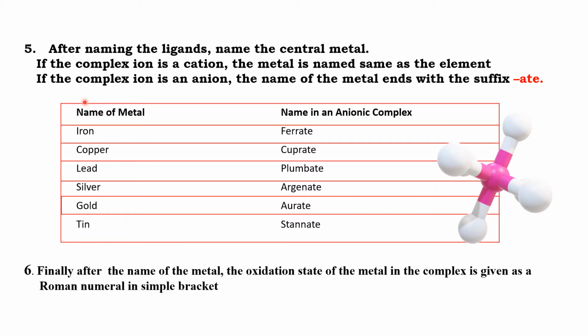But in the second case, if the complex ion is anionic, that means if the coordination sphere bears a negative charge, then we have to put the term ATE at the end of the name of the metal. If the metal is iron, I have to use ferrate. If the metal is copper, I have to use cuprate. So ATE is used only if the complex ion is anionic.